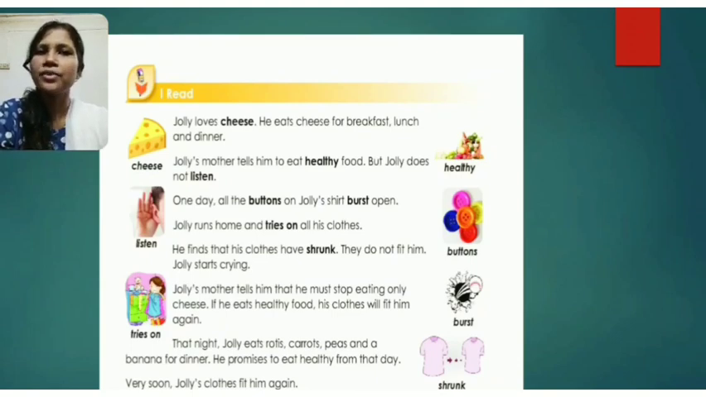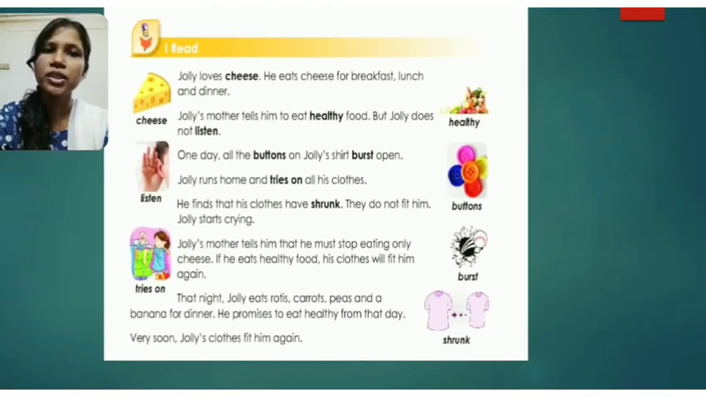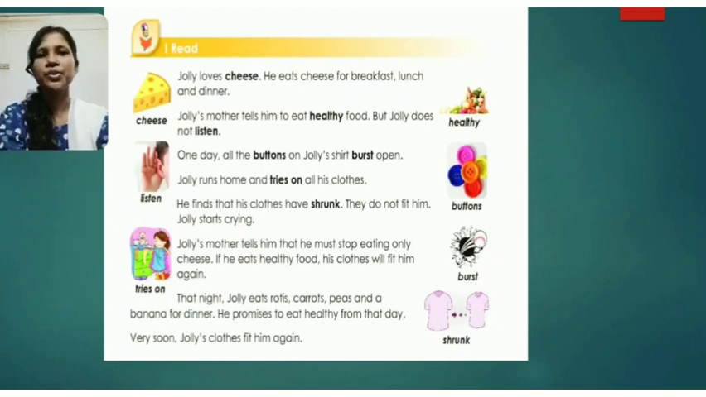Jolly runs home and tries on all his clothes. He finds that his clothes have shrunk. They do not fit him. Jolly starts crying. Jolly's mother tells him that he must stop eating only cheese. If he eats healthy food, his clothes will fit him again. That night, Jolly eats rotis, carrots, peas, and a banana for dinner. He promises to eat healthy from that day. Very soon, Jolly's clothes fit him again. So this is all about the text that I have read.